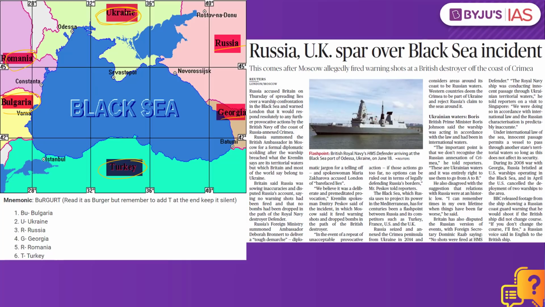Kindly remember, we have a mnemonic to remember which are the countries in and around the Black Sea. All that you have to remember is your favorite dish, burger. So what does BU stand for? It stands for Bulgaria. What does R stand for? It stands for Russia. What does G stand for? It stands for Georgia. U stands for Ukraine. R stands for Romania, and finally T will be silent in burger, which stands for Turkey. So if you can remember your favorite food, burger, you would be able to remember the countries in and around the Black Sea. We have taken this practice question because of the reference in this article.